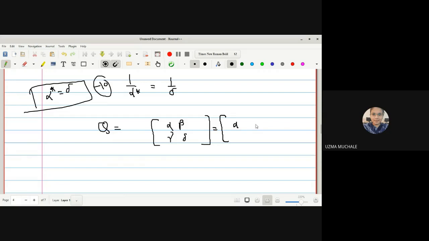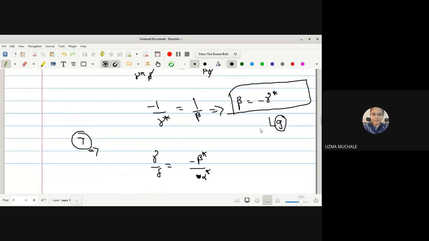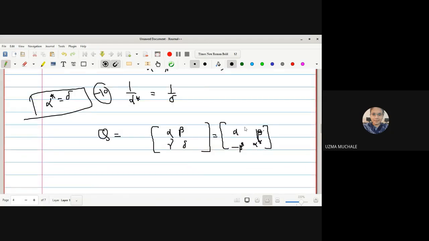What is the value of beta we got here? Value of beta from equation number 9: beta is equal to minus gamma star, or you can have beta star is equal to minus gamma.